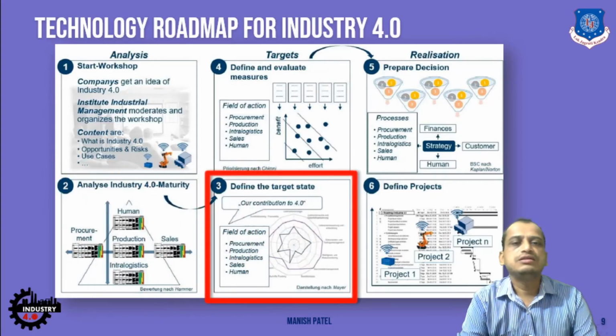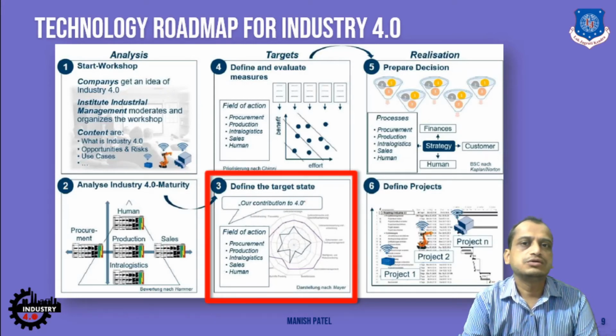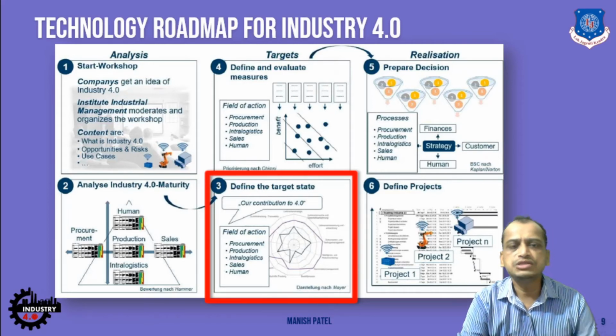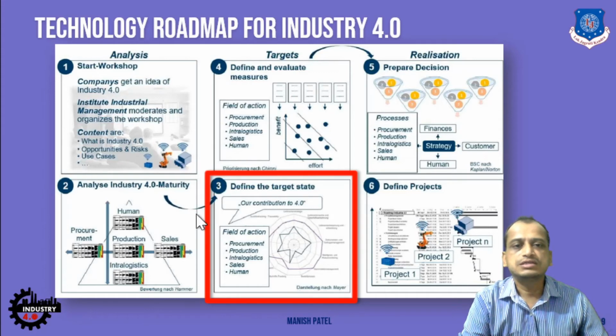Then you will define the target state. Here we already discussed that after road mapping, right? Road mapping is laid down. You also define the targets, right? What you want to achieve in the near future as well as the long-term goals. You will decide based on the impact factors we discussed, the 5 ones, and you will define the targets out of these 5 impact factors.